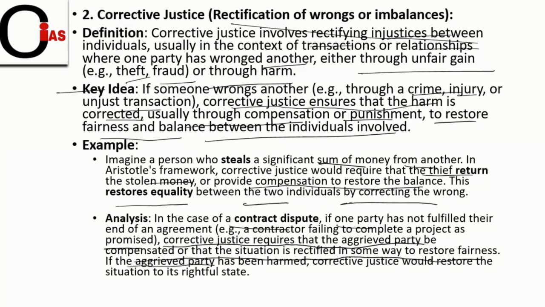If the aggrieved party has been harmed, corrective justice would restore the situation to its rightful state. If any contractor has failed to do the work he promised, then he should compensate for the losses. Then only will it restore fairness.